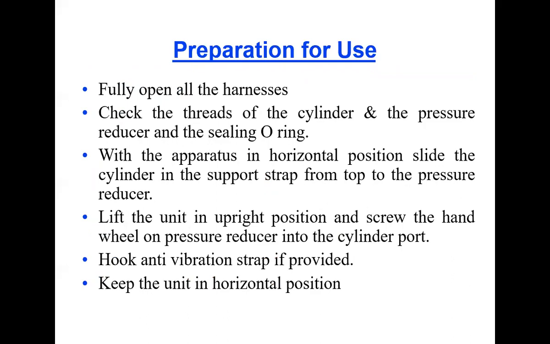So these are the preparation for use guidelines. Fully open all the harnesses, check the threads of the cylinder, the pressure reducer and the sealing O-ring. Then with the apparatus in the horizontal position, slide the cylinder into the support strap from the top of the pressure reducer, and lift the unit in upright position only. Like gas cylinders, we have to take care about these upright positions. Screw the hand wheel on the pressure reducer into the cylinder port.